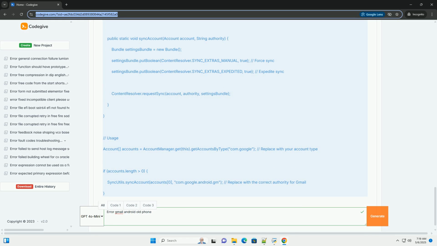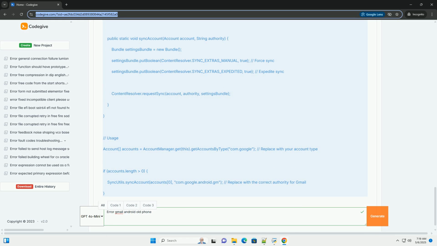Disable animations, if possible. In developer options, if enabled, or accessibility settings, you might be able to reduce or disable animations to improve performance. 5. Advanced troubleshooting, proceed with caution. Check for root access and custom ROMs. If your phone is rooted or running a custom ROM, the Gmail app might be incompatible. Ensure that the ROM is up to date and compatible with Google Play Services. Rooting can sometimes introduce instability.